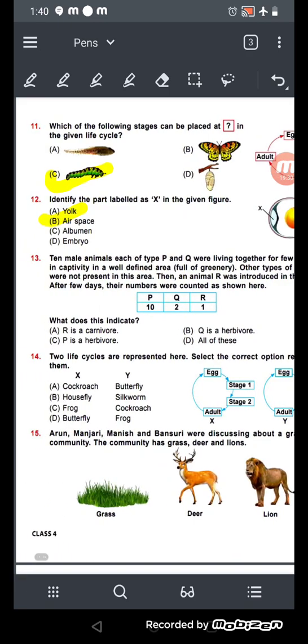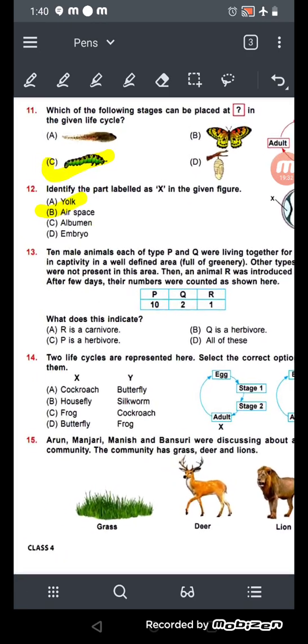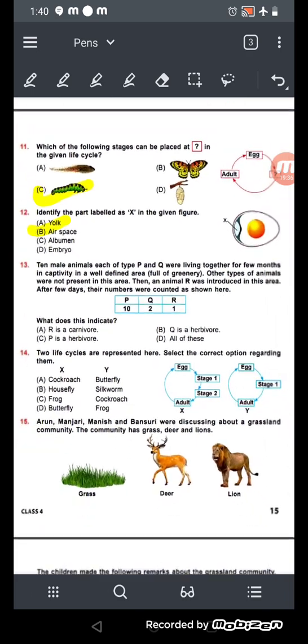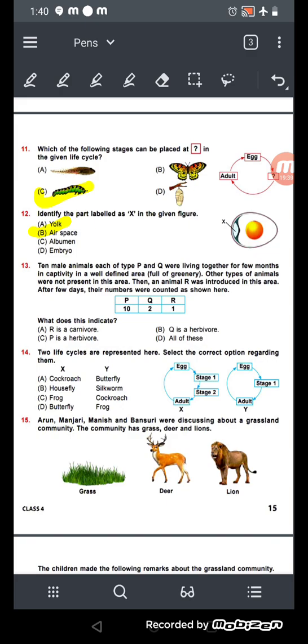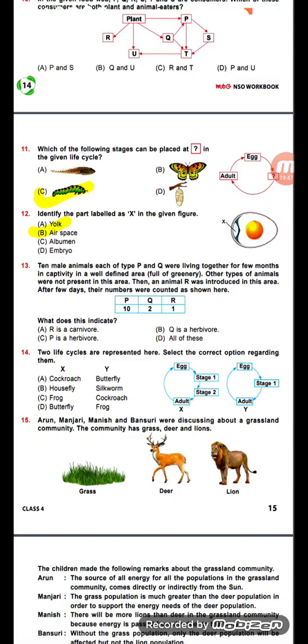So let's understand the question once again. 10 male animals, each of type P and Q, were living together for a few months in captivity in a well-defined area full of greenery. Other types of animals were not present in this area. Then an animal R was introduced, and after a few days the numbers were counted as shown here. So what we can see, P is a herbivorous. P is a herbivorous will be the right answer.